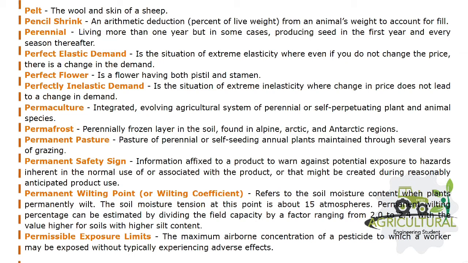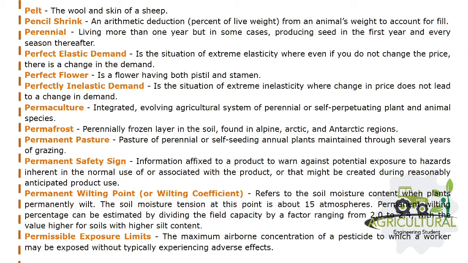Permanent safety sign, information affixed to a product to warn against potential exposure to hazards inherent in the normal use of or associated with the product, or that might be created during reasonably anticipated product use. Permanent wilting point, or wilting coefficient, refers to the soil moisture content when plants permanently wilt. The soil moisture tension at this point is about 15 atmospheres. Permanent wilting percentage can be estimated by dividing the field capacity by a factor ranging from 2.0 to 2.4, with the value higher for soils with higher silt content.